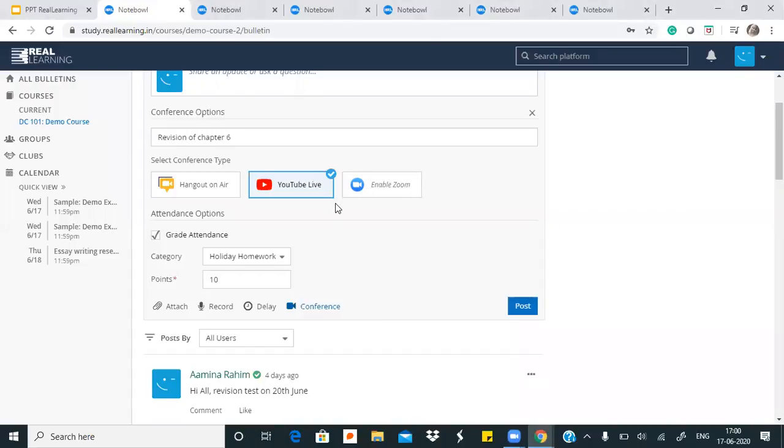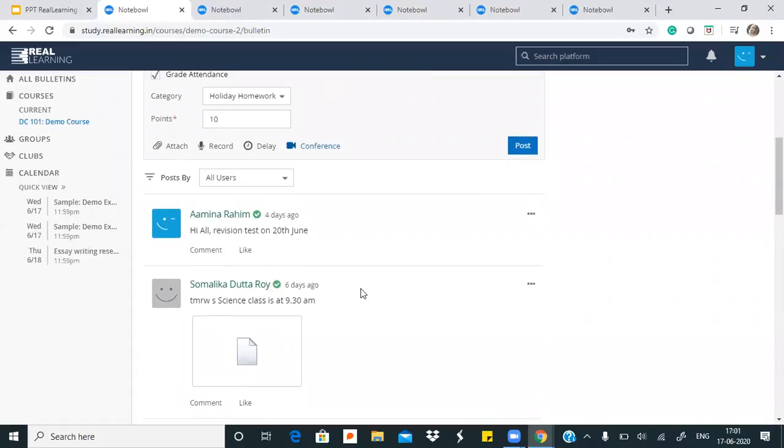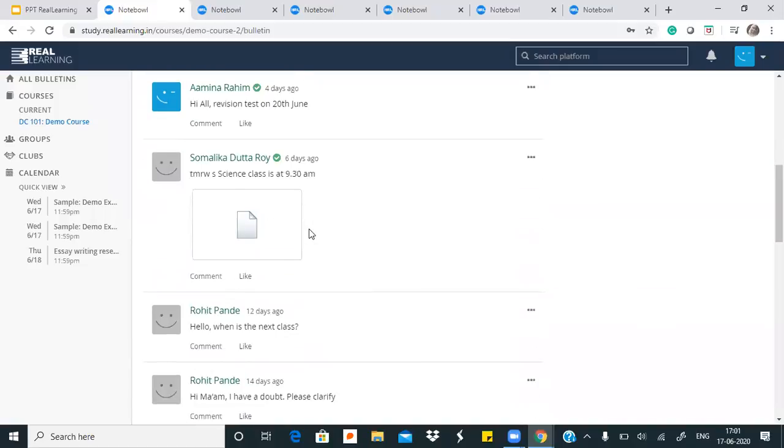So with YouTube Live, once teachers are done streaming something live and they end that stream, the recording of that YouTube clip will automatically appear on the bulletin for teachers and students to see, so they can keep revisiting that recording from here.